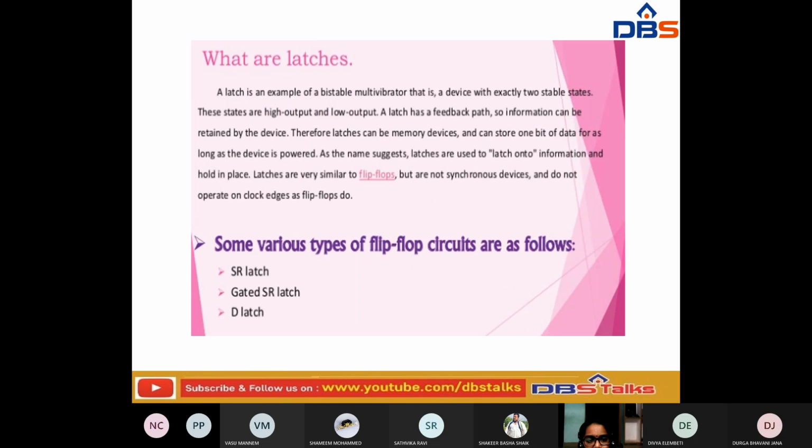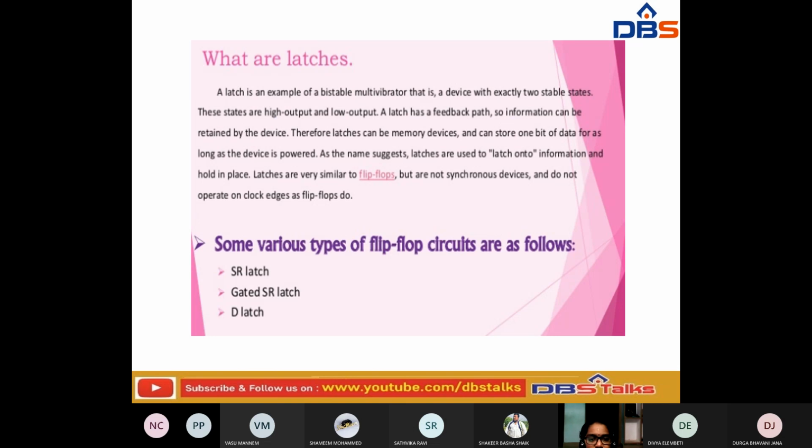So about latches, a latch is an example of a bistable multivibrator, and that is a device which has exactly two stable states. These stable states are high output and low output. A latch has a feedback path, so the information can be retained by the device. Therefore latches can be memory devices that can store one bit of data, as long as the device is powered. As the name suggests, latches are used to latch onto information and hold it.